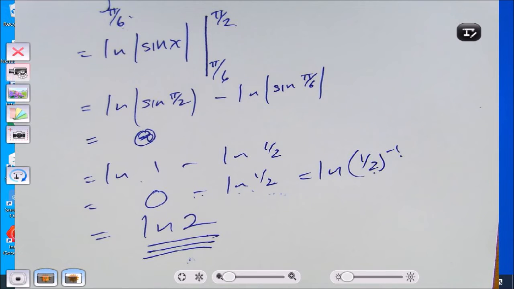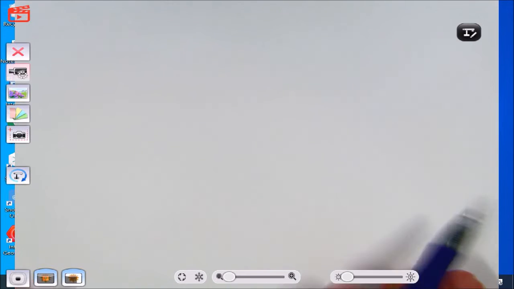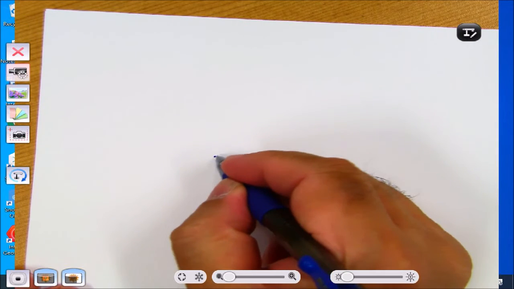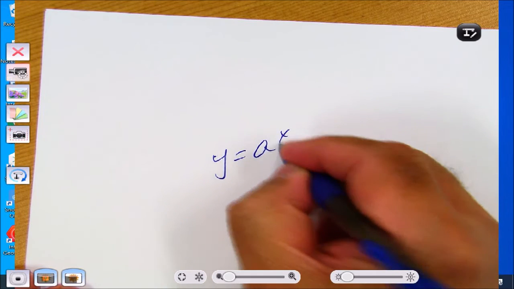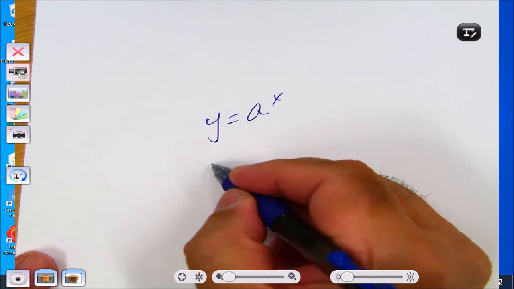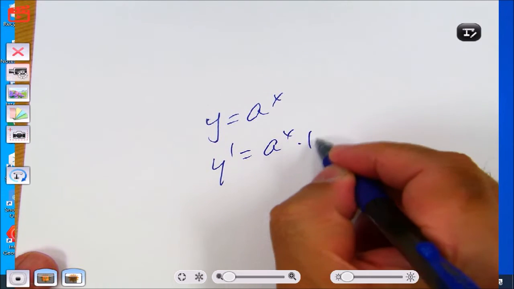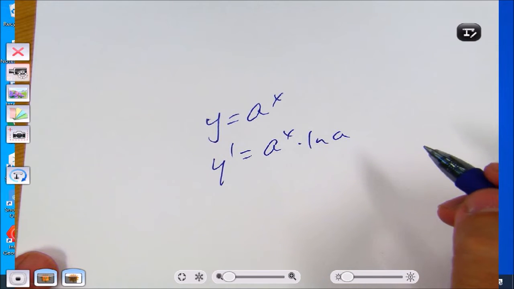How do they come up with natural log? It's log base e. I know, but how do they come up with e? Whenever you do y equals a to the x and you take the derivative, it's y prime equals a to the x times the natural log of a.